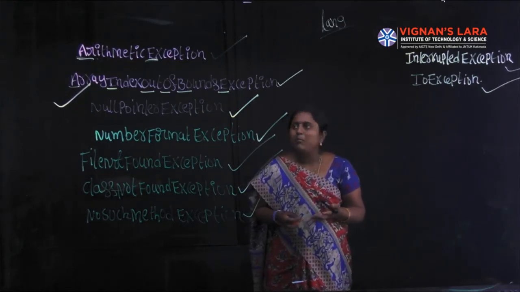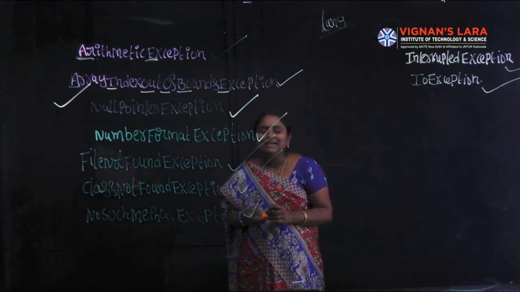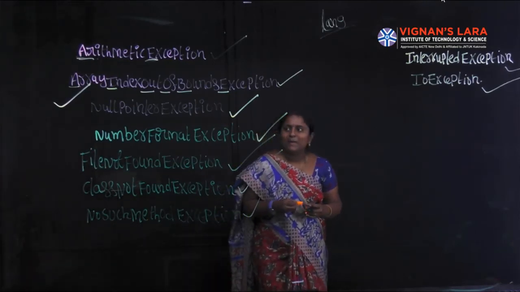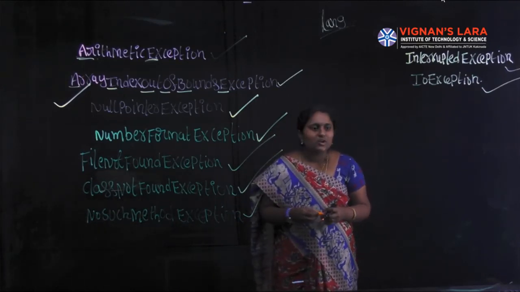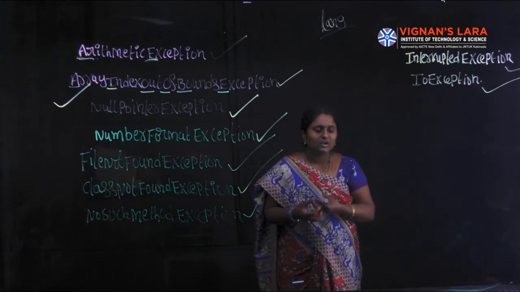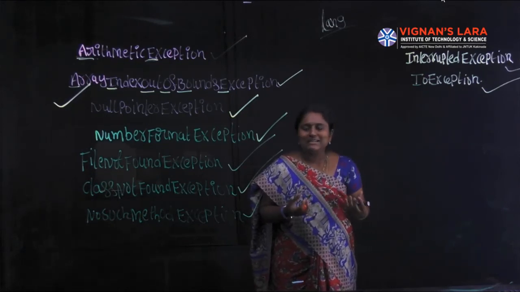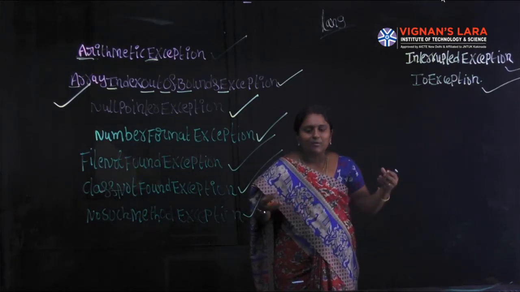Next one, null pointer exception. It is caused by an invalid null reference. Next one, number format exception. It is raised on invalid conversion of a number to string or a string to integer type. In that situation it raises number format exception.